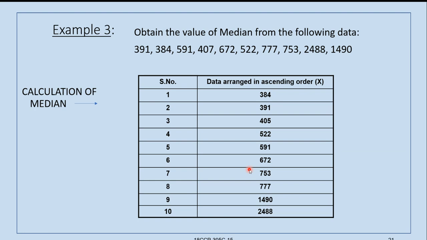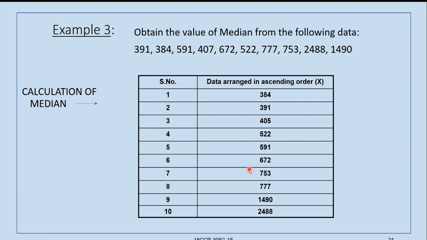Here the values are given in the problem, which are arranged sequentially, that is ascending or descending order. You can also cross check the calculation of median for these problems by arranging the data in descending order also. Here in examples we have shown ascending order. You can also try descending order also for better understanding of both the orders.